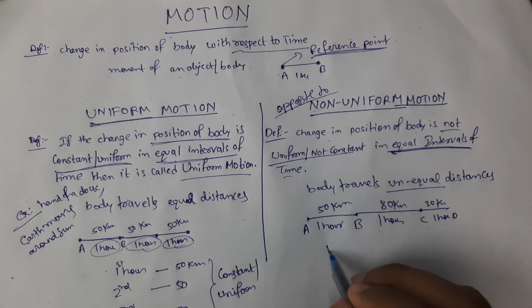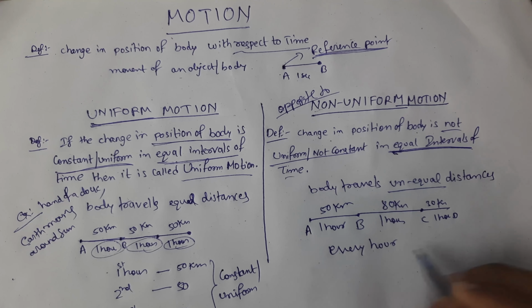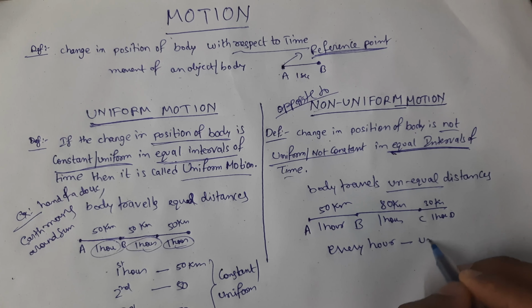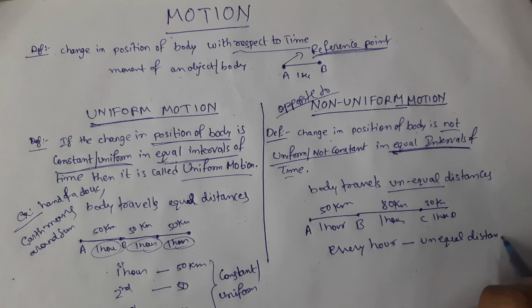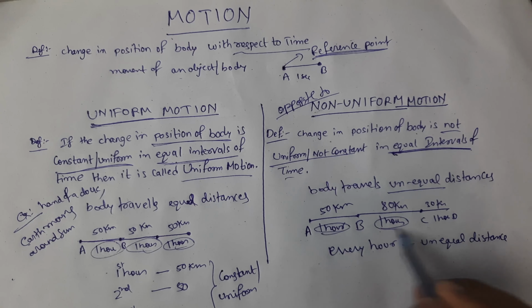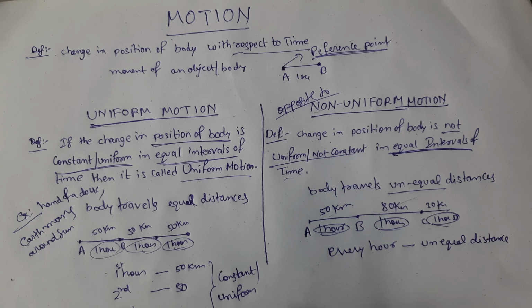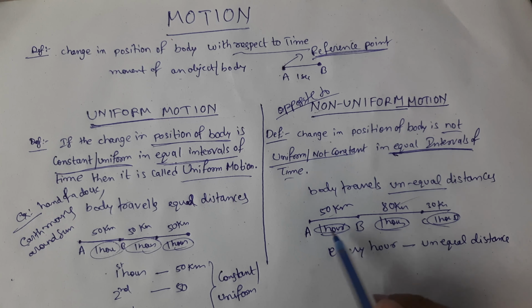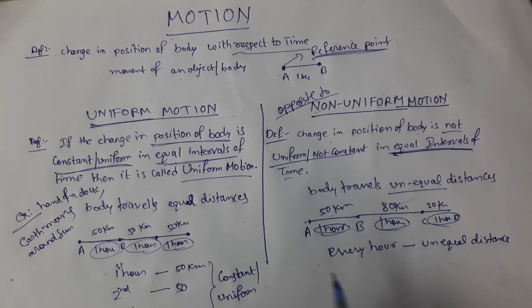That means for every hour, unequal distances. The time interval is equal, that means equal time intervals, unequal distances. It is covering unequal distance. The body's change in position is not constant. Then it is called non-uniform motion.